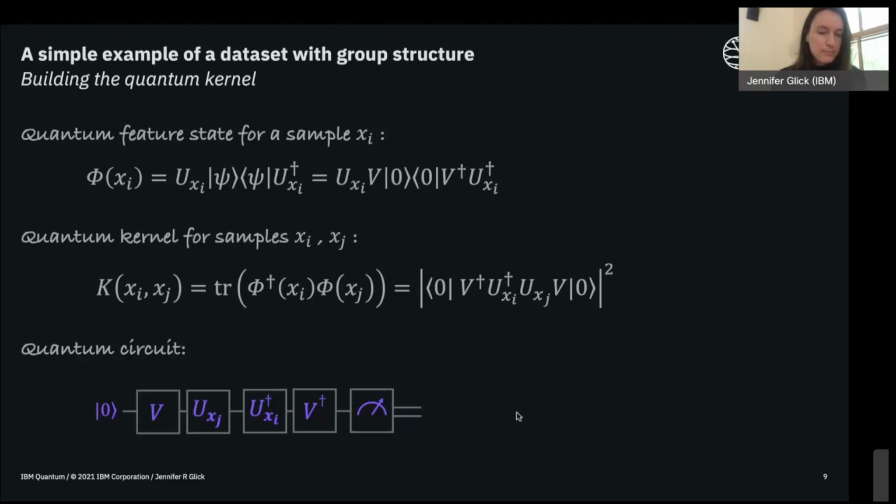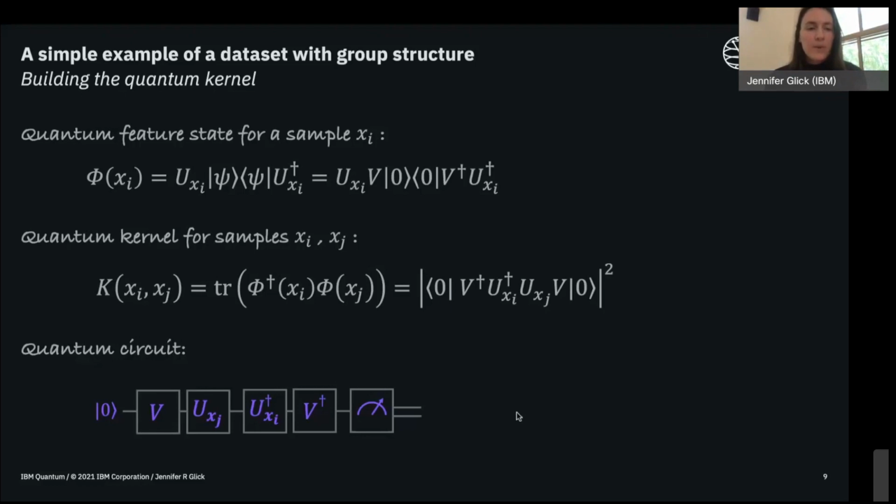Once we've done that, we make a measurement in the z basis, and we estimate the probability of measuring 0, and that gives us an estimate for the kernel matrix entry for these two data points.